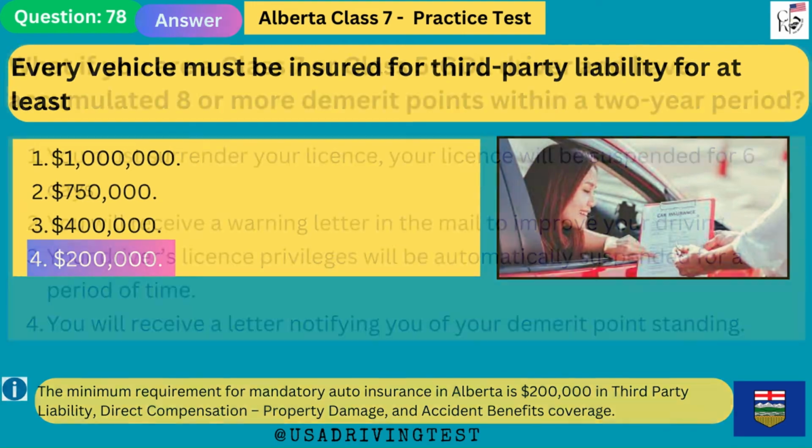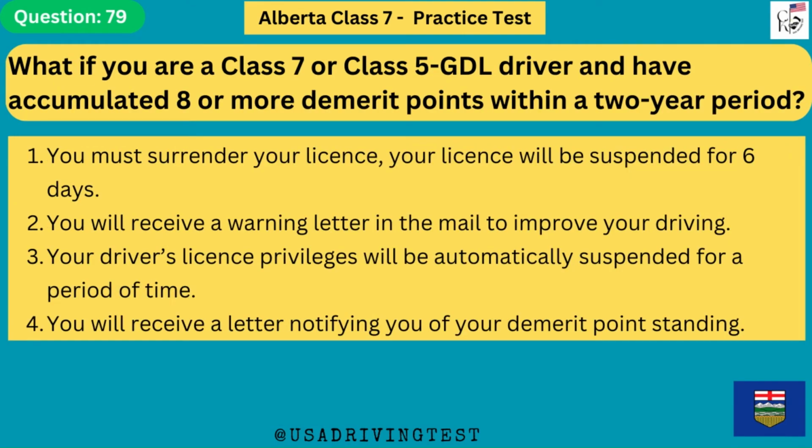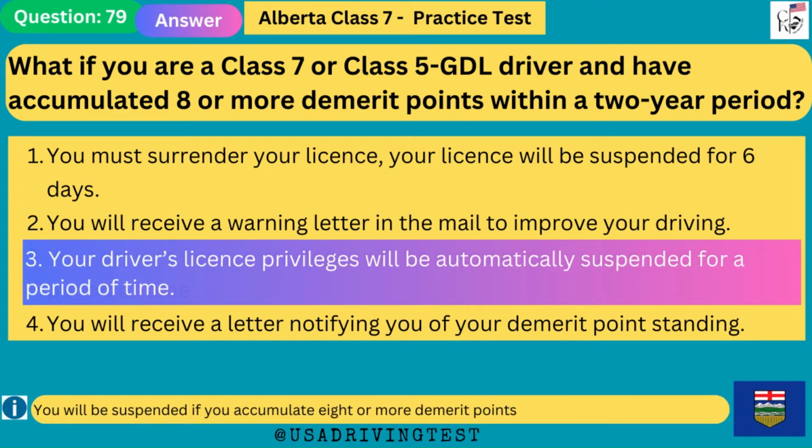benefits coverage. What if you are a Class 7 or Class 5 GDL driver and have accumulated 8 or more demerit points within a 2-year period? 1. You must surrender your license. Your license will be suspended for 6 days. 2. You will receive a warning letter in the mail to improve your driving. 3. Your driver's license privileges will be automatically suspended for a period of time. 4. You will receive a letter notifying you of your demerit point standing. The answer is 3. Your driver's license privileges will be automatically suspended for a period of time. You will be suspended if you accumulate 8 or more demerit points.